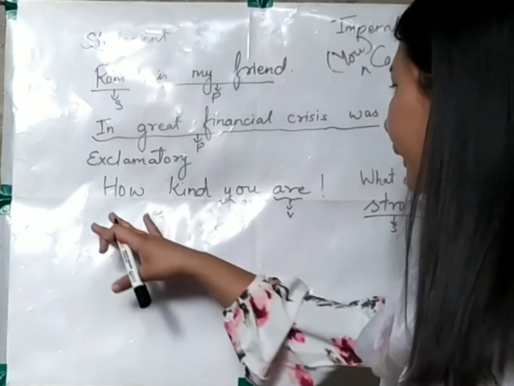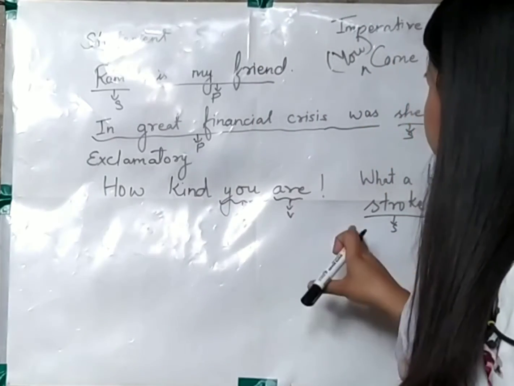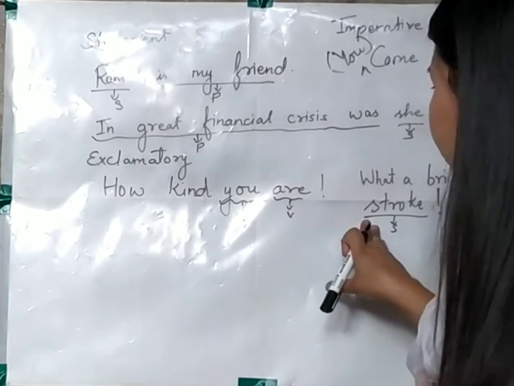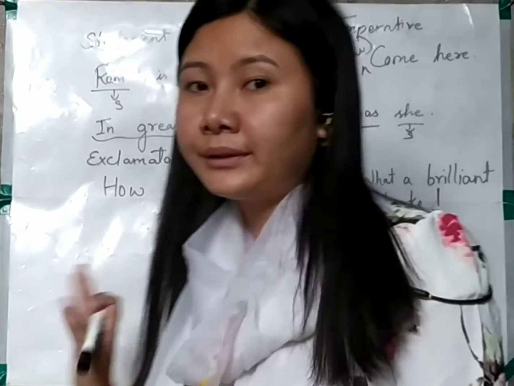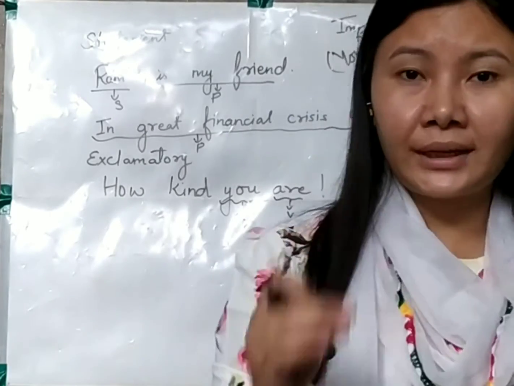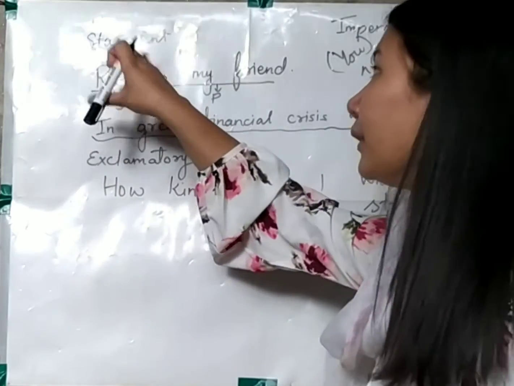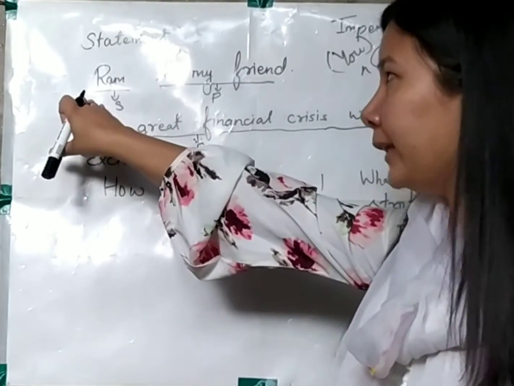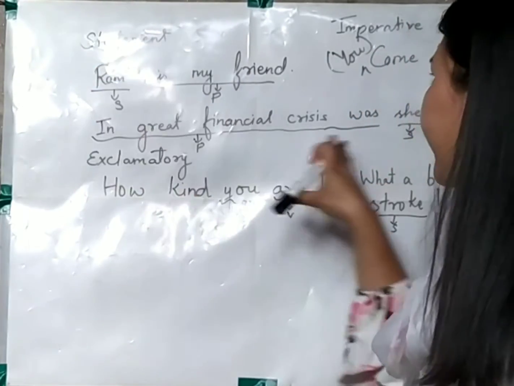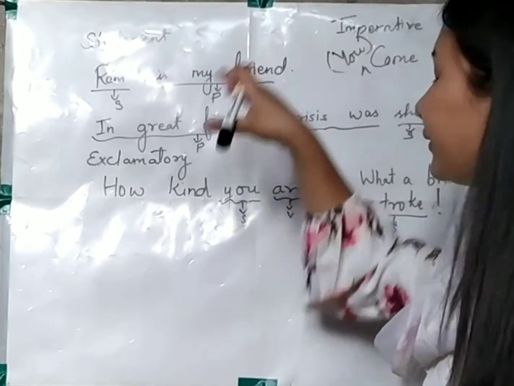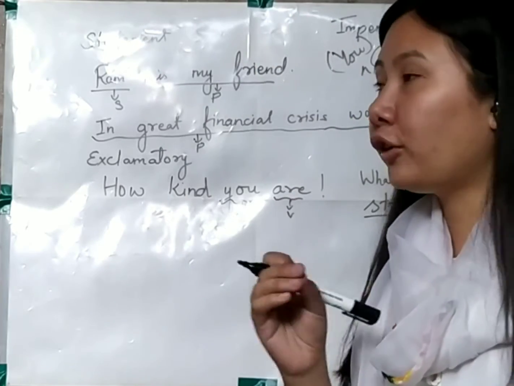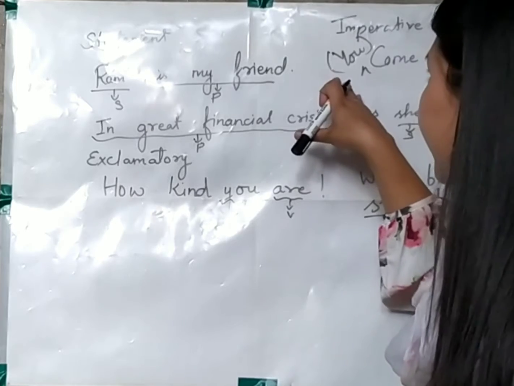So over here we are talking about you in this sentence, and in this exclamatory sentence, we are talking about stroke. So what is the book saying? The book is telling us that in a statement, the subject might be in the beginning, but in some cases it might be at the end. In an imperative sentence, the subject will be hidden. It will not be written over there. You need to understand it. It is implied.